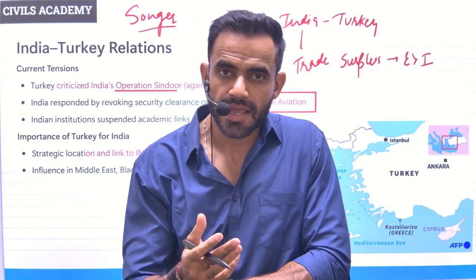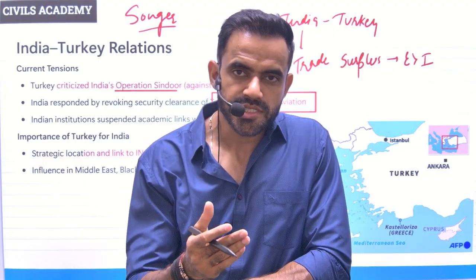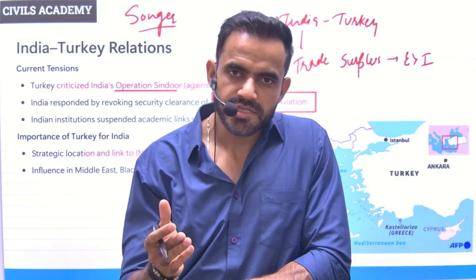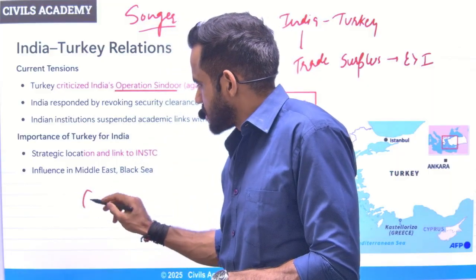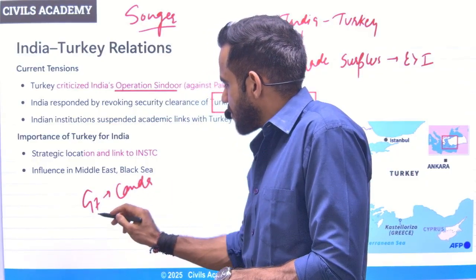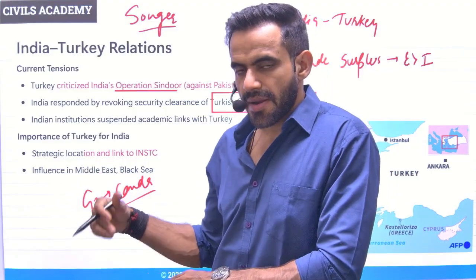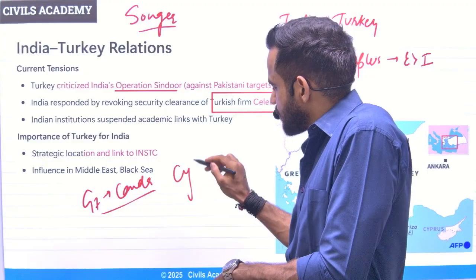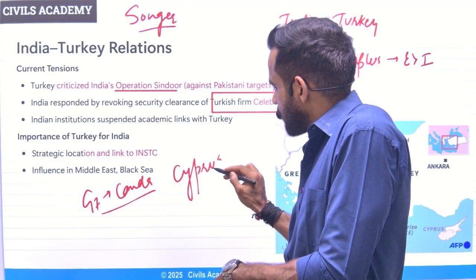One such example is the Indian Prime Minister's recent visit to Cyprus. Now understand, he went to attend a G7 summit. G7 is being hosted by Canada this year. So apart from the G7 summit, the Prime Minister also decided to visit two countries. One is Cyprus and one is Croatia.